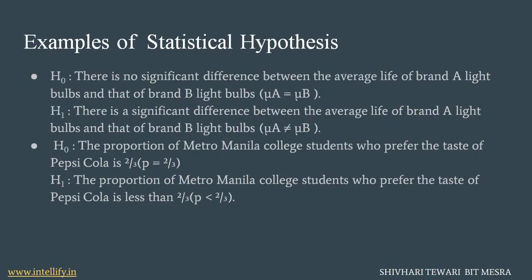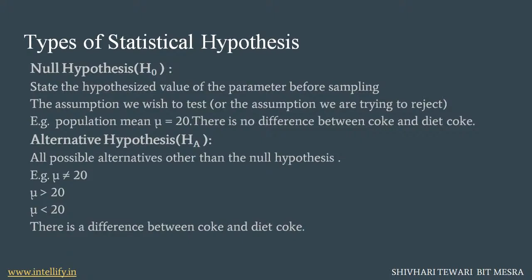On the other hand, if that proportion is less than 2/3, then we can say that less than 2/3 of the students of the college prefer Pepsi Cola, and other students prefer some other brand than Pepsi Cola. So these are the examples of statistical hypothesis.